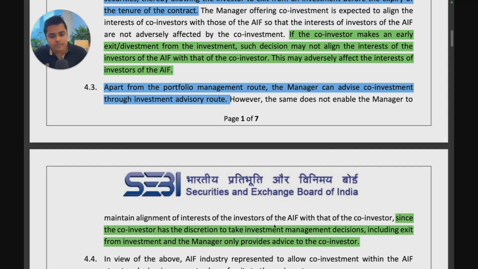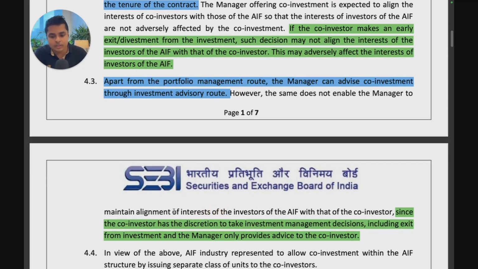In investment advisory, the manager has to only give investment advice. Say you are investing in company A, you can tell the investor, okay, I have an option to invest in company A, but making that investment, all the negotiations of that investment, everything will be done by the investor only. So again, it's impossible to be co-terminus with the AIF. That is, you cannot have entry, exit, pricing, etc. the same with the AIF and this investment advisory client, because the investment advisory client will be taking their own decision. That is why this also doesn't work, and it doesn't align the interests of the investors of the AIF with that of the co-investor.